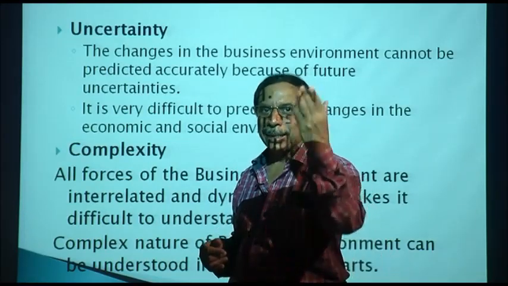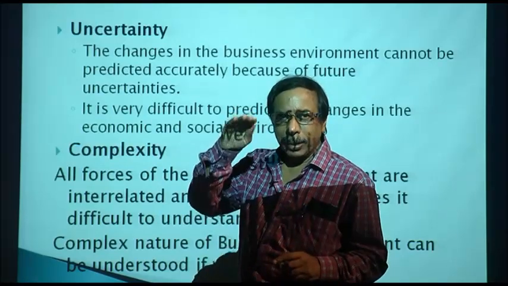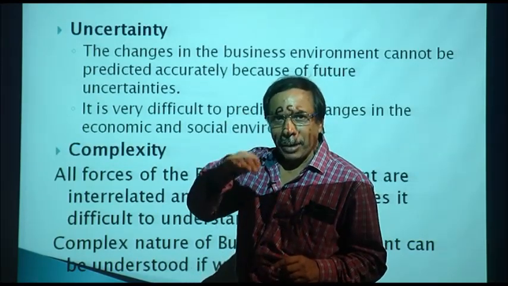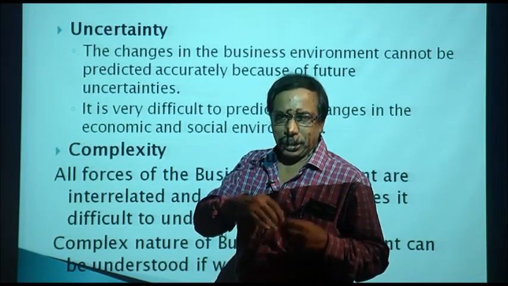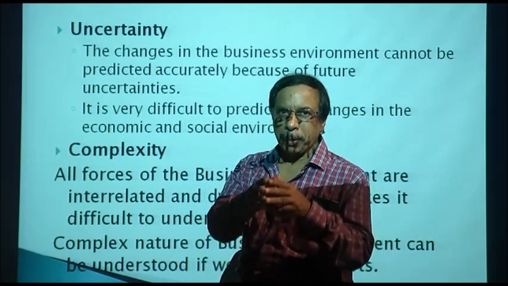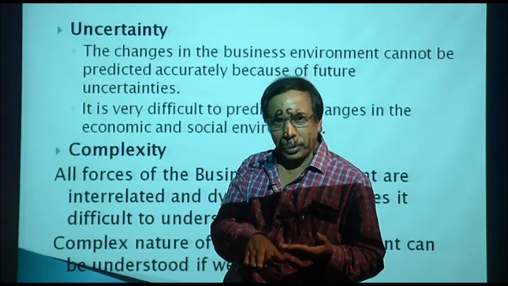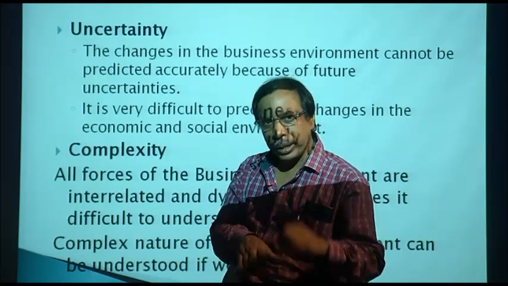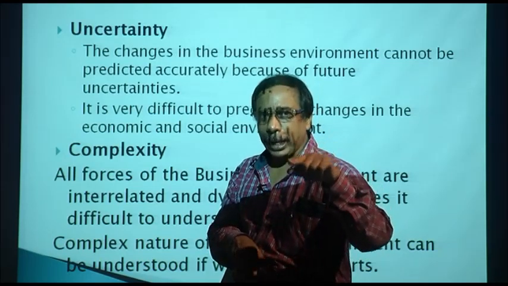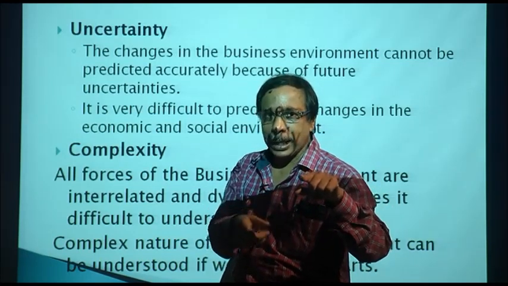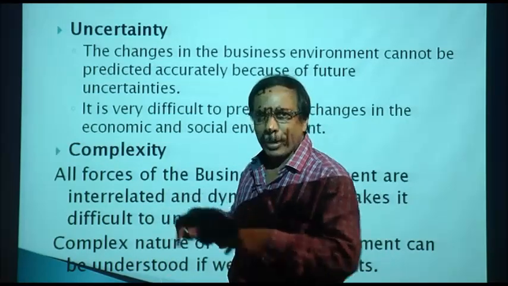For example, a tax is increased. When a tax is increased by the government, naturally the purchasing power level of the people comes down. Because of several taxes, the money goes from the pocket of the customers. When the purchasing power has reduced, the demand level has also reduced. So the tax may be a political or a legal decision, but it has an economic impact, a personal impact, a production related impact. There is a chain reaction.